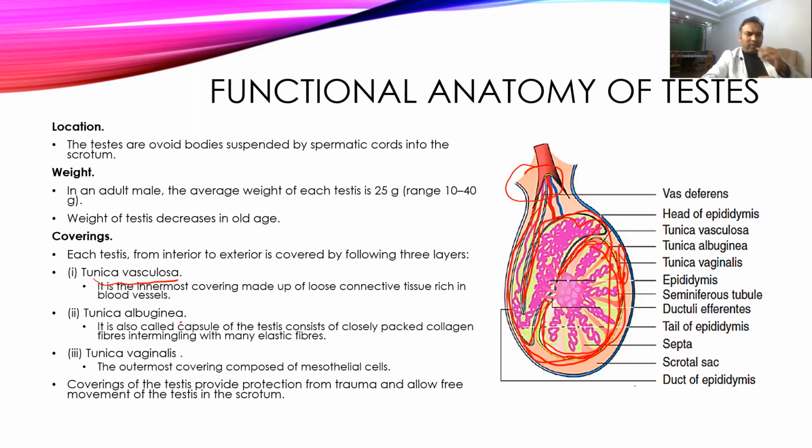Now, for the clinical application, if any injury or infection occurs, normally secretions occur in the tunica albuginea, and that secretion is absorbed by the tunica vaginalis. When some disturbance occurs, and there is an increase in secretion or a decrease in absorption by the tunica vaginalis, the fluid starts accumulating in the gap between the tunica albuginea and tunica vaginalis, and that is called hydrocele, an increase in the size of the testis. If we don't treat it, the accumulated fluid is prone to infection, and it can damage the testis.